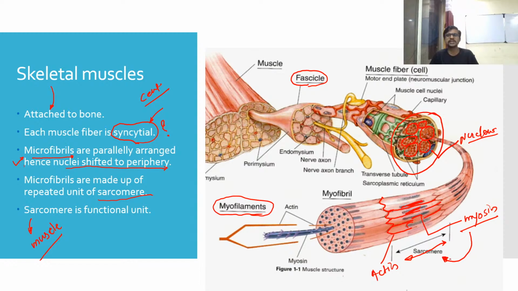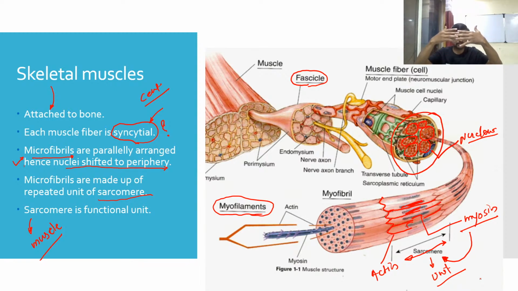So what is sarcomere, guys? Sarcomere is a bundle-like structure made up of the arrangement of actin and myosin. This sarcomere is considered the functional unit of the muscles, because these two types of protein slide in our body like this.